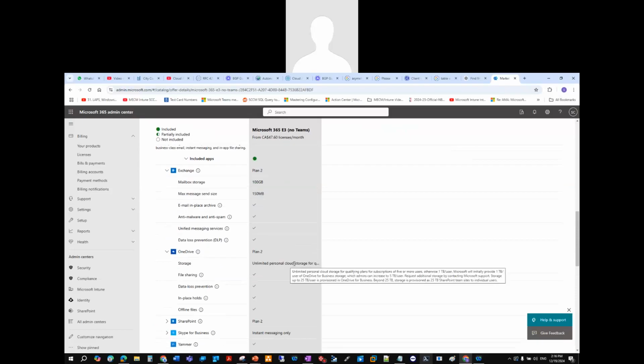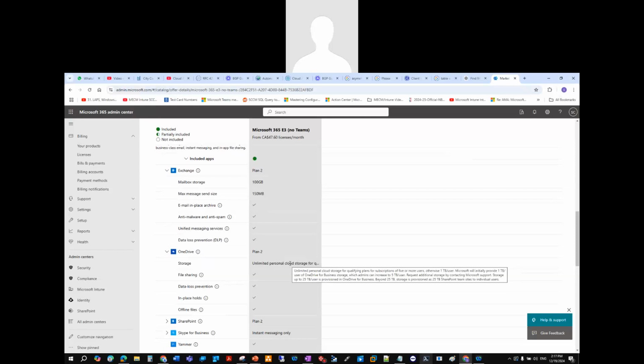We have Plan 2. Office 365 personal cloud storage is initially provided for 5 or more users, otherwise a terabyte per user. So it'll initially provide a terabyte per user of OneDrive for Business storage, which admins can increase to 5 and request additional storage by contacting support.